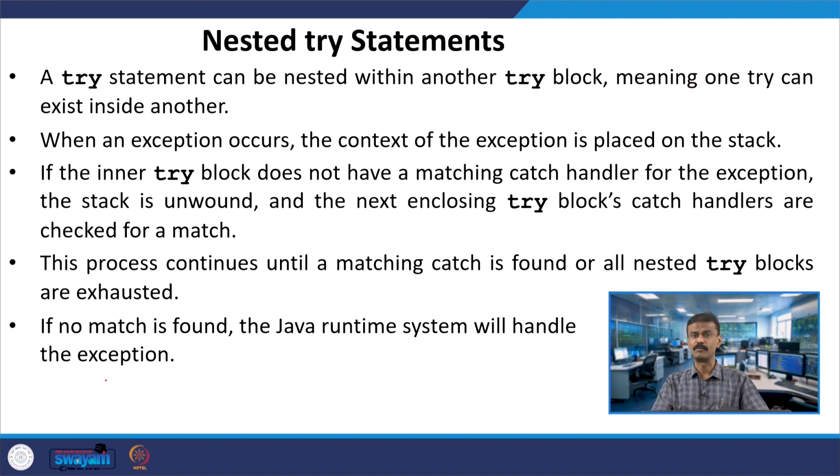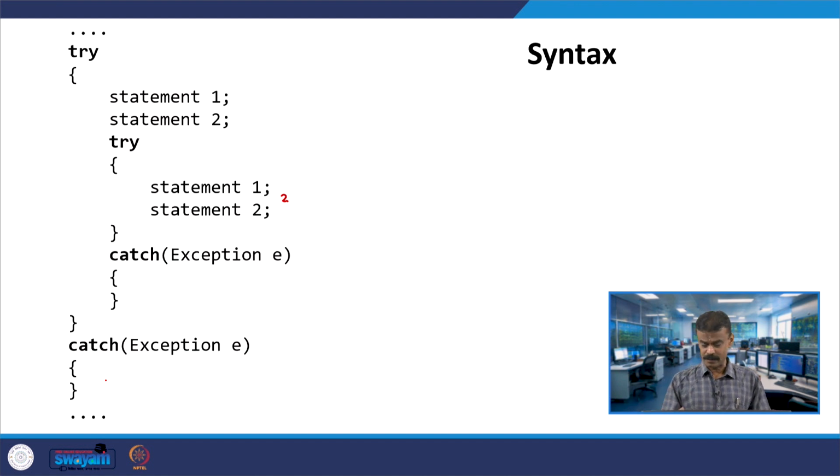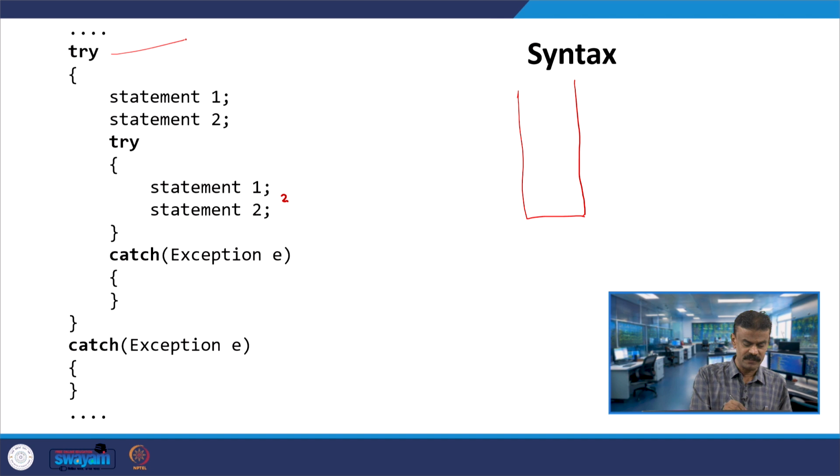It is exactly like before studying this exception, it will automatically be called. Suppose in my program I have A is equal to 50 by 0, and assume that I am not using try, throw, catch. You know that this will give a runtime error. A similar thing will happen if there is no match. So, for example, here, assume that I have, first one I am getting, this is my first try, alright.